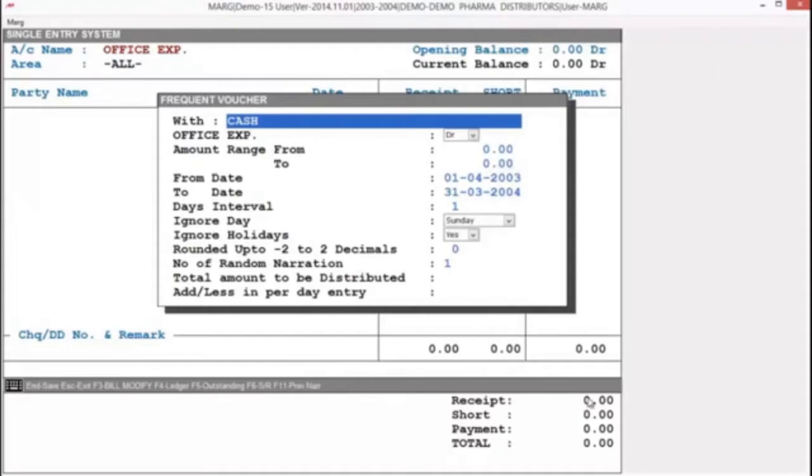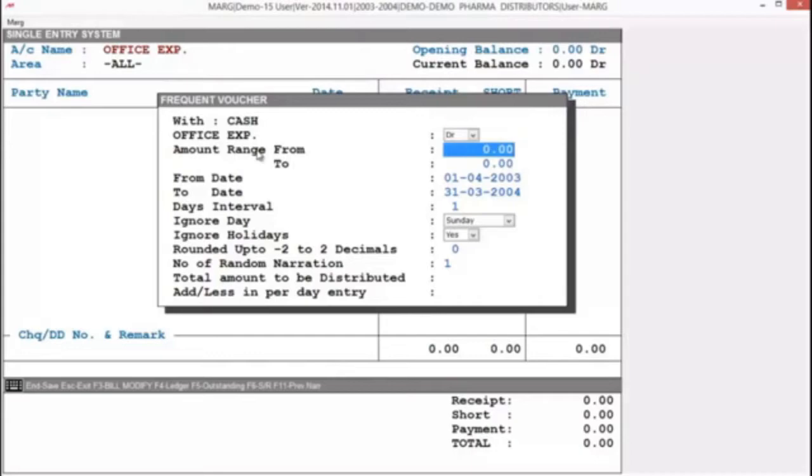As you select your ledger, you will observe that software will show you the opening balance of the ledger if you have. Also, you can view a frequent voucher window. Here, the first option is with cash, meaning you want to enter expenses in cash. We keep it cash because generally these expenses are done in cash. The next option is expense. As we are entering expenses, we will keep it debit.